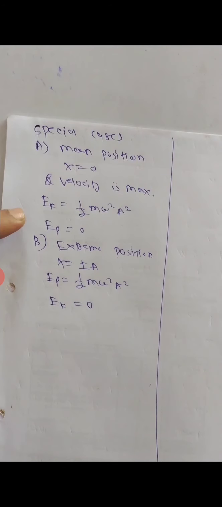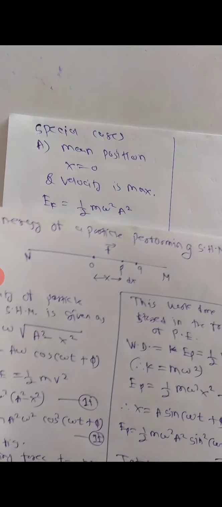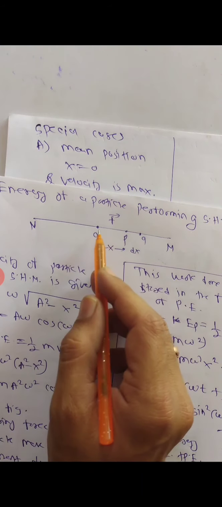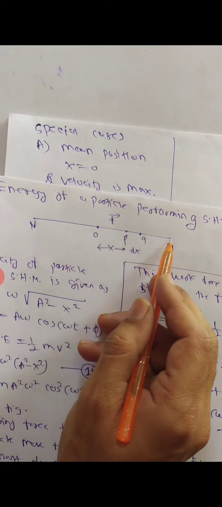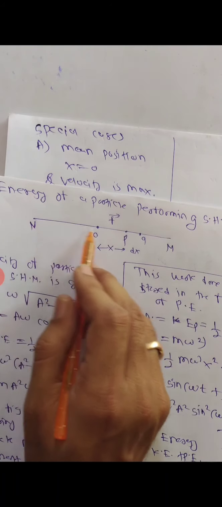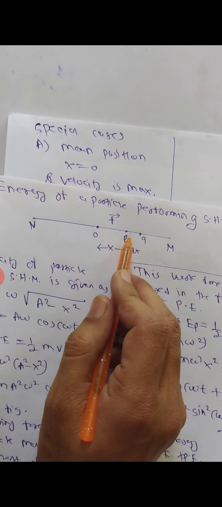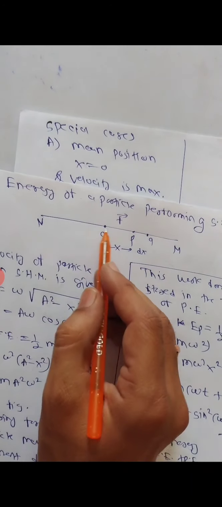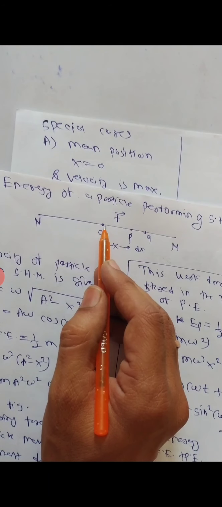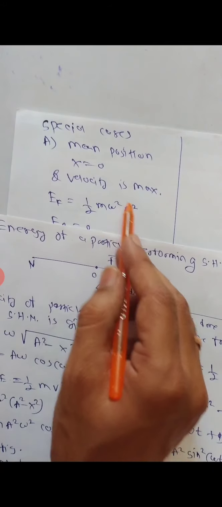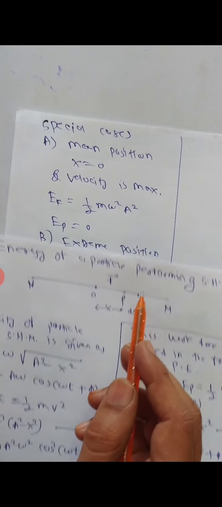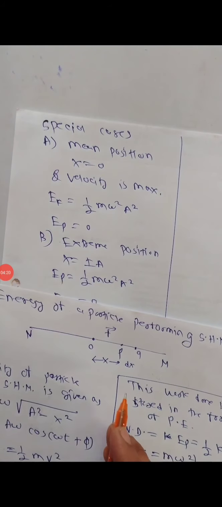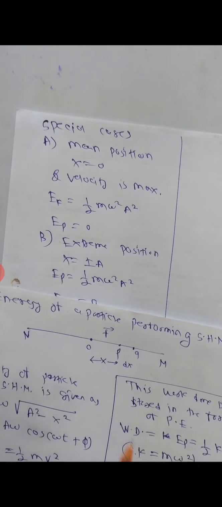So from these equations we can say that this particle will oscillate between the mean and extreme, again mean, again extreme to the mean. So it will oscillate between the kinetic energy and potential energy. So at mean position energy is totally kinetic. At extreme position energy is totally what? Potential energy.